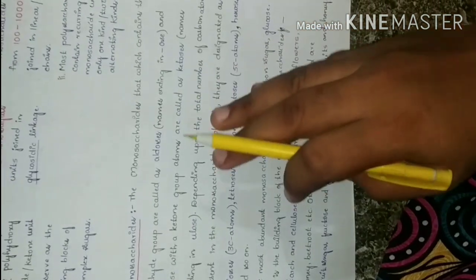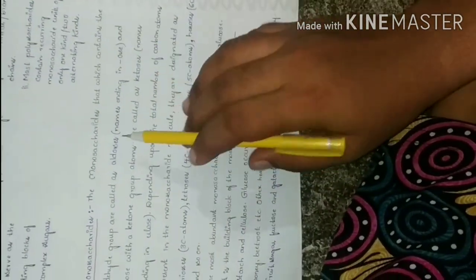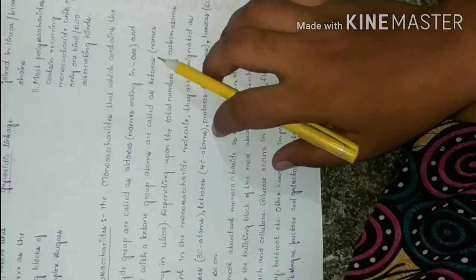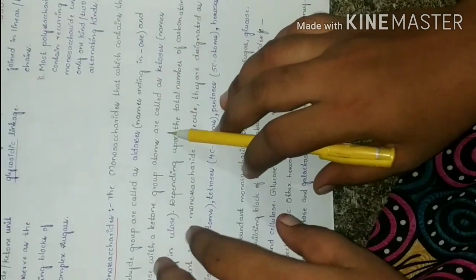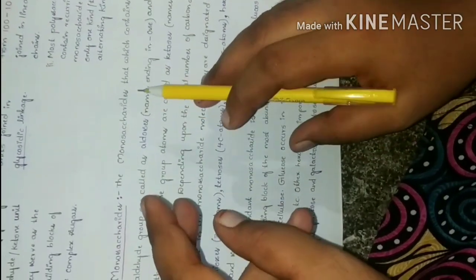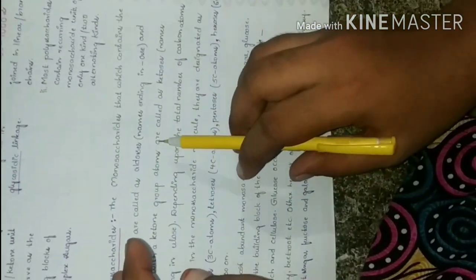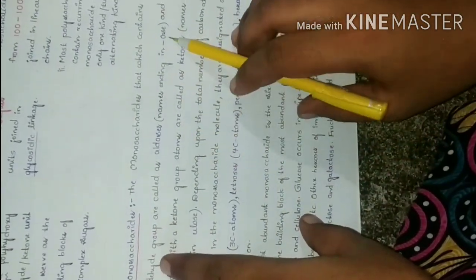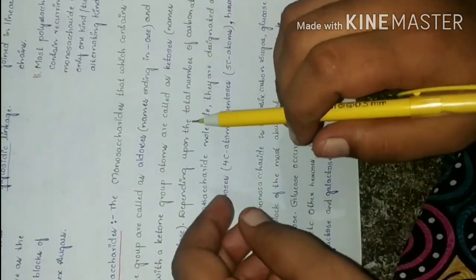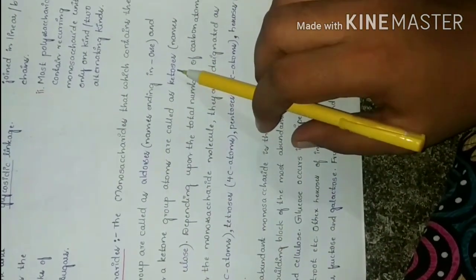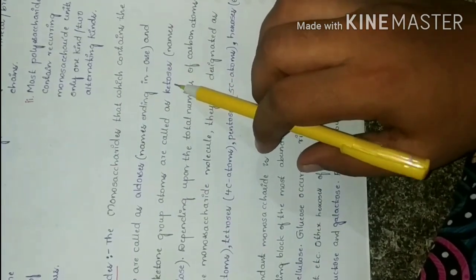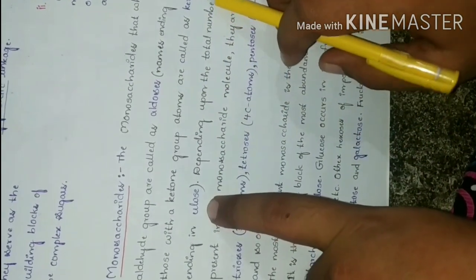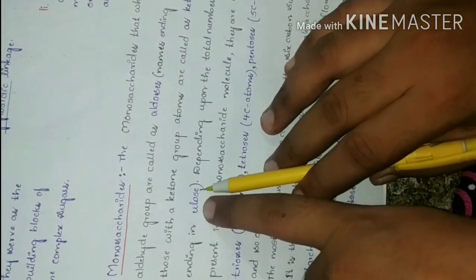If it contains an aldehyde group, it is called an aldose. If it contains a ketone group, it is called a ketose. Aldoses have names ending with -ose, like glucose, because glucose is an aldehyde. Ketoses have names ending with -ulose, because it is a ketone.